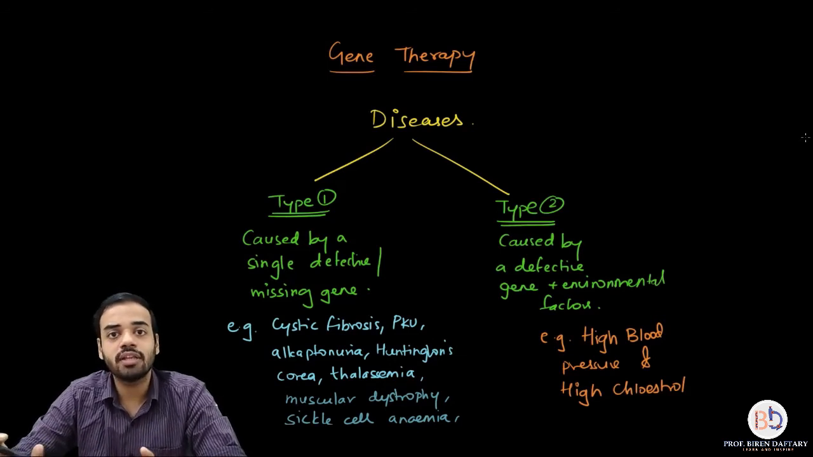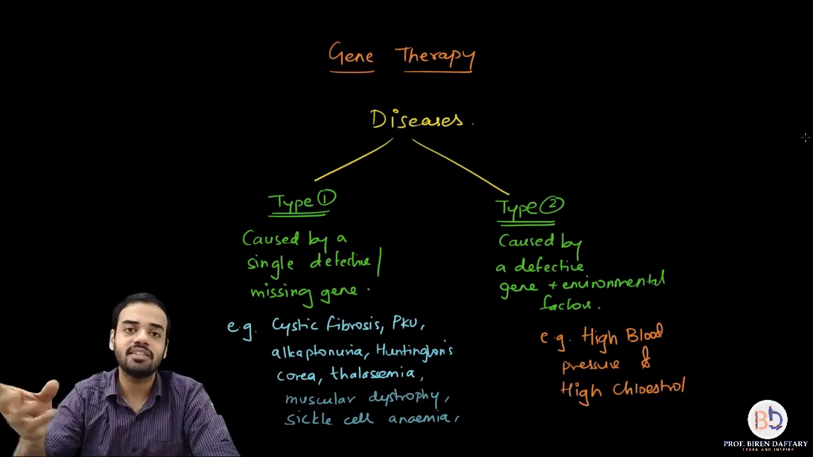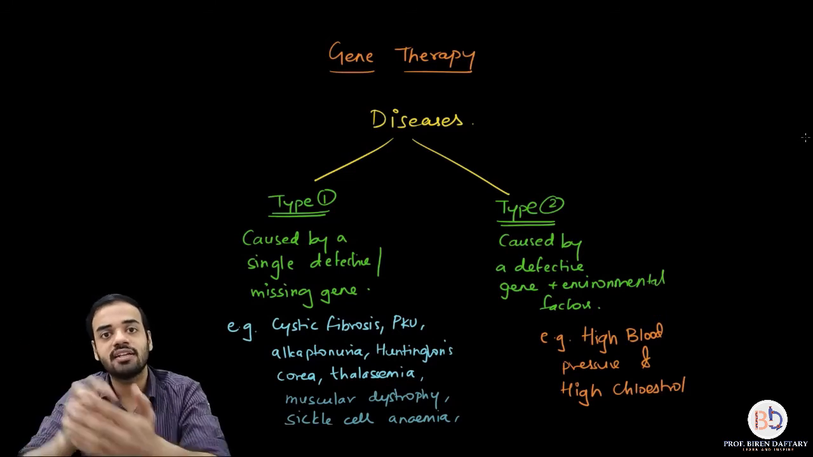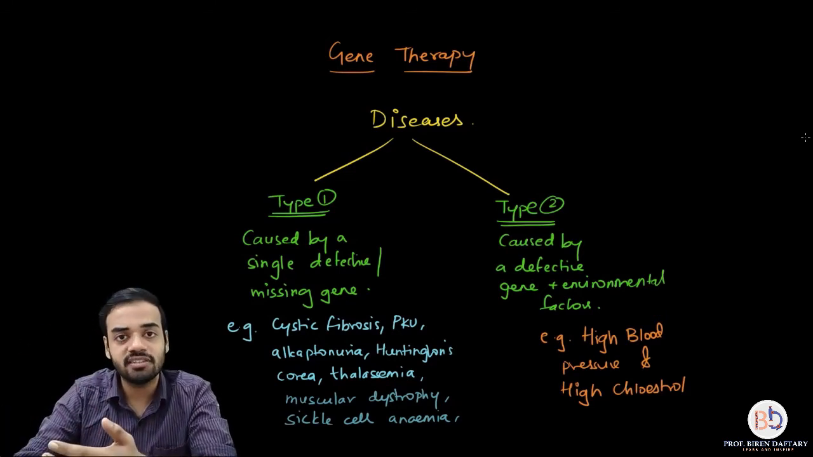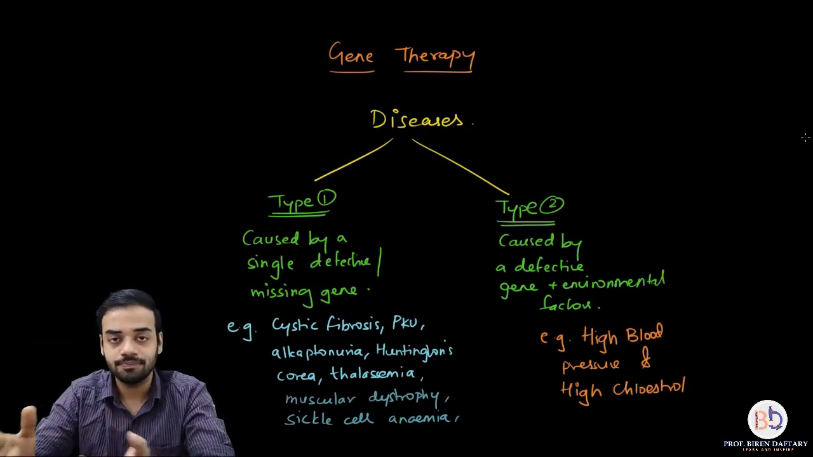Now I have told you there are basically two types of diseases. Some diseases are only dependent on the genetic factor. Genetic factor means that they are only dependent on the gene, so that particular gene is causing that disease. Whereas the other types of diseases are caused by the gene and also by the environmental factor.